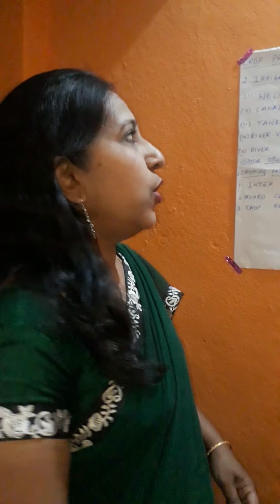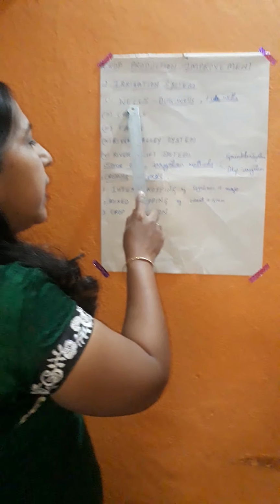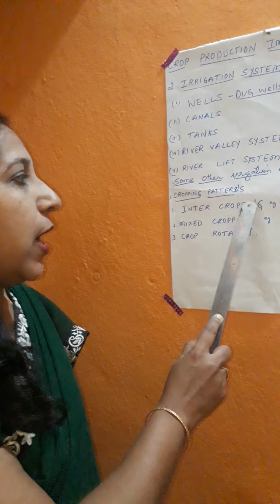Take down the first question: what is irrigation? Second, what are the different types of irrigation systems adopted in our country? Third, what are the different types of cropping patterns followed in our country? Fourth, what is the difference between intercropping and mixed cropping, and write the advantages of each? And fifth, what is crop rotation?